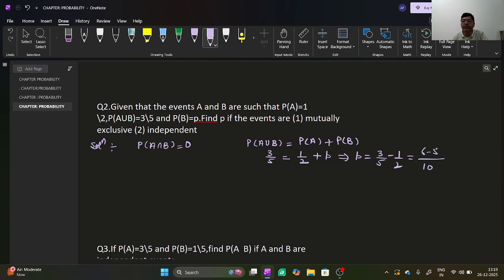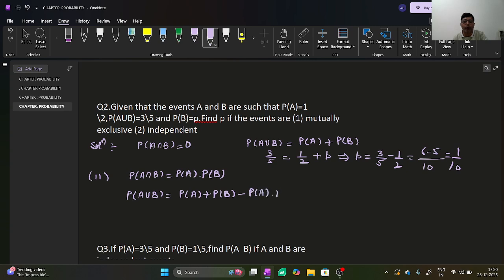6 minus 5 means 1 by 10. In the second part, A and B are independent events, given. It means probability of A intersection B is equal to probability of A into probability of B. Probability of A union B is equal to probability of A plus probability of B minus probability of A intersection B. And in place of A intersection B, you can use probability of A into probability of B.